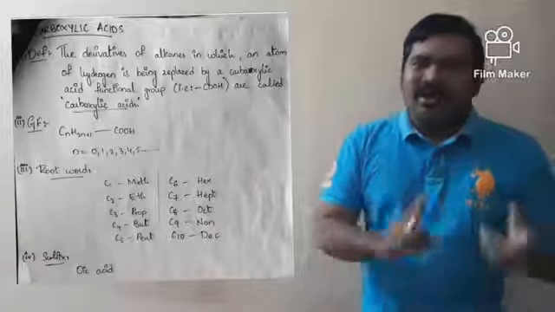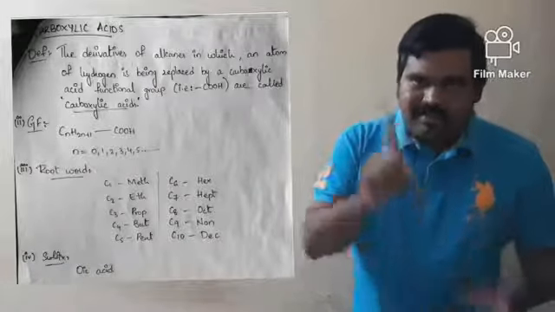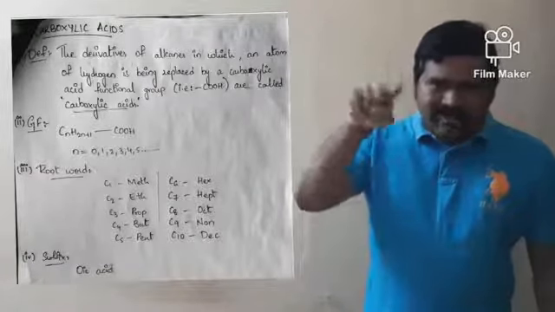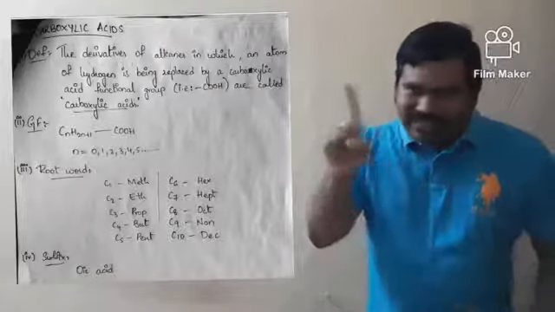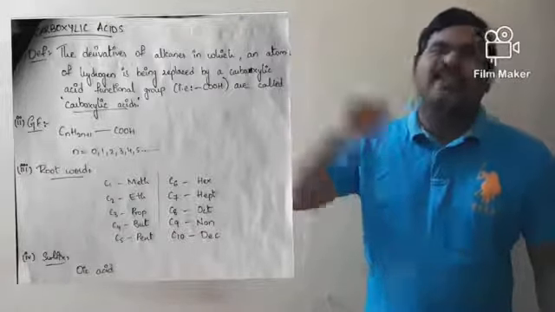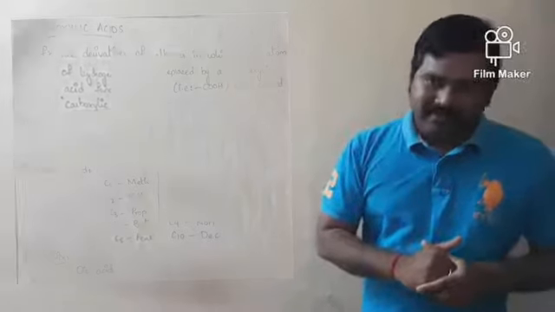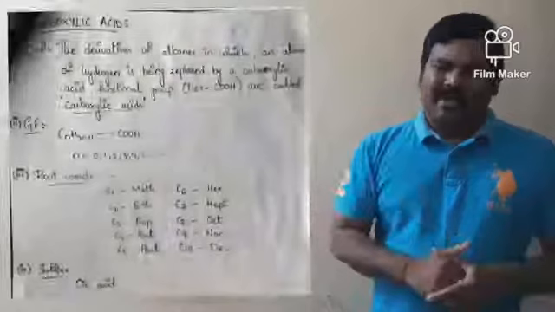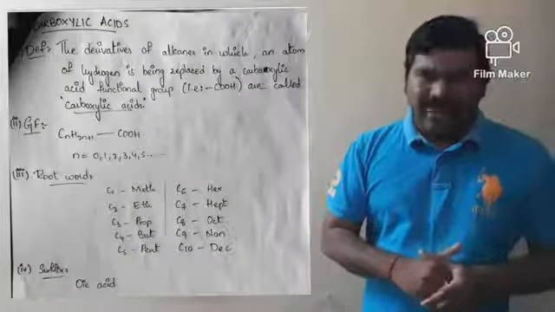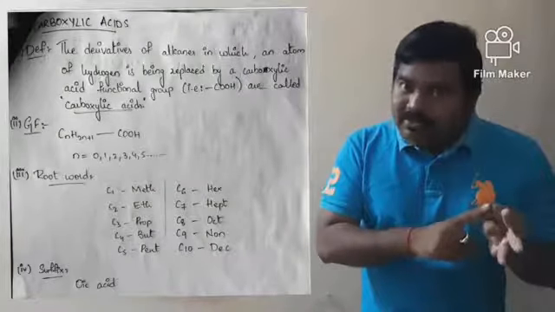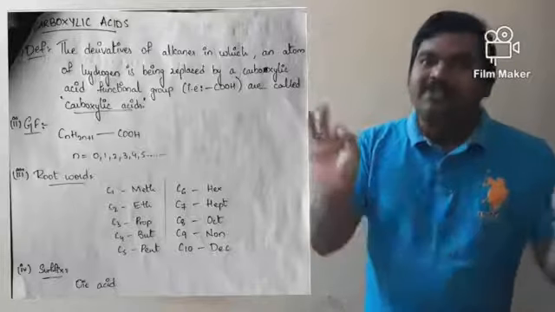Okay? And what is the general formula? CnH2n+1 single bond COOH. Now coming to n, n is the number of carbon atoms, which can take the value starting from 0, 1, 2, 3, 4 and so on.